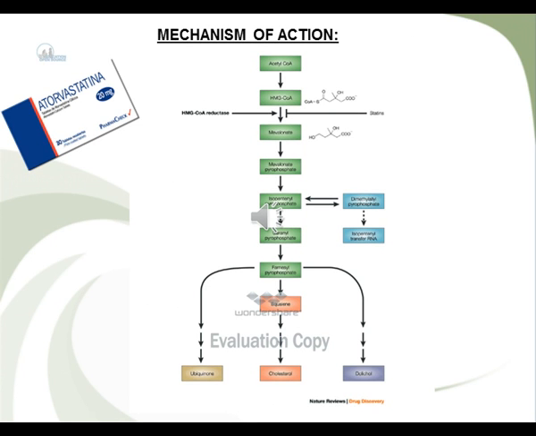The rate-limiting enzyme in cholesterol synthesis is 3-hydroxy-3-methylglutaryl coenzyme A, HMG-CoA, reductase. HMG-CoA reductase catalyzes the conversion of HMG-CoA to mevalonic acid. HMG-CoA reductase inhibitors inhibit the enzyme HMG-CoA reductase, and thus inhibit the synthesis of cholesterol. Decreased hepatic cholesterol synthesis upregulates LDL receptor synthesis, increasing LDL-C clearance from plasma into liver cells. The main biochemical importance of statins is to reduce plasma cholesterol.